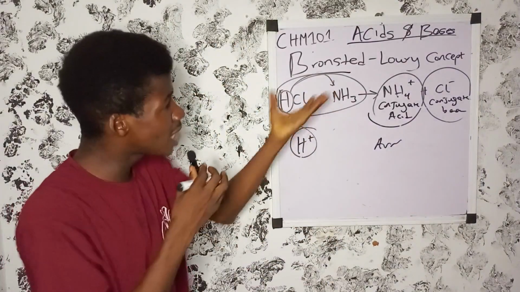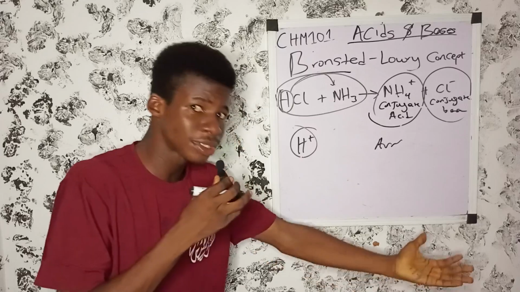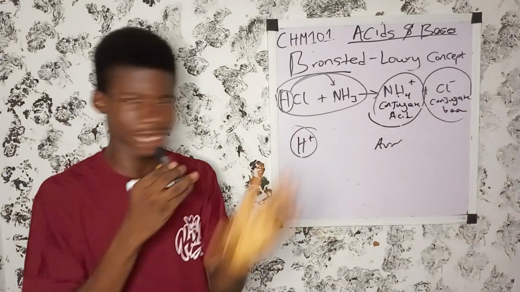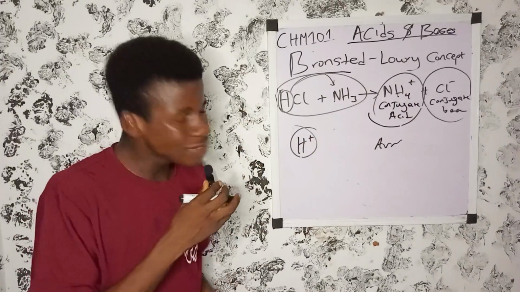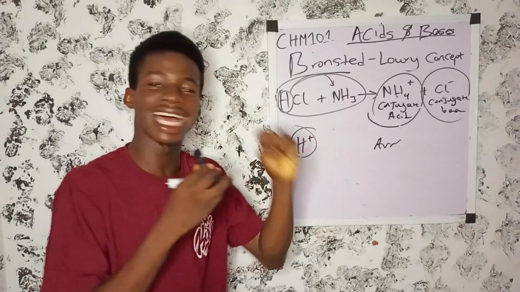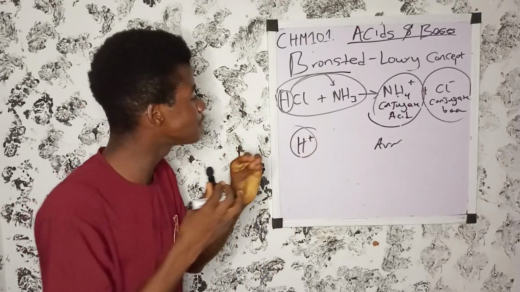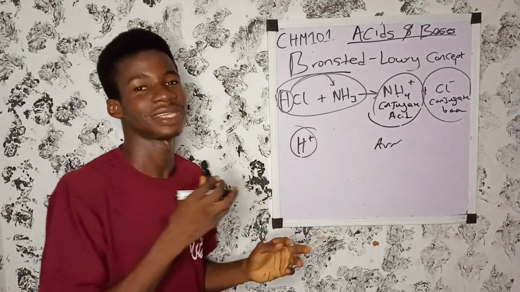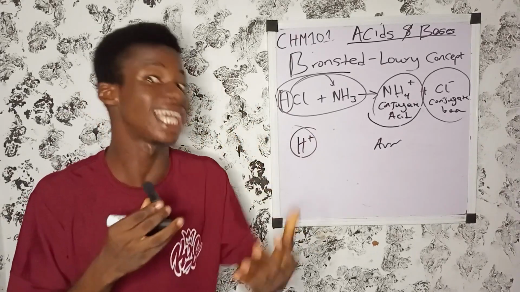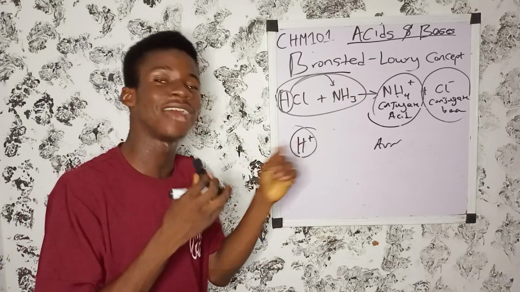Look at the definition: an acid is a substance that donates a proton, a base is a substance that accepts a proton. So Arrhenius and Bronsted-Lowry both limit an acid to be a substance that contains a hydrogen ion, whereas there are substances that are acids but don't have a hydrogen ion.